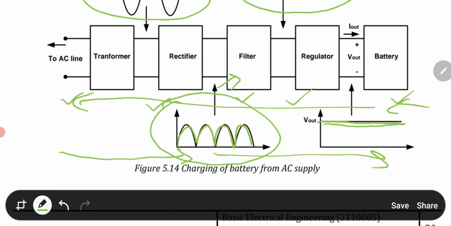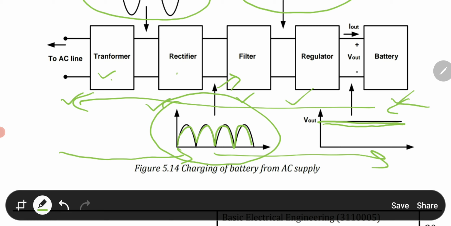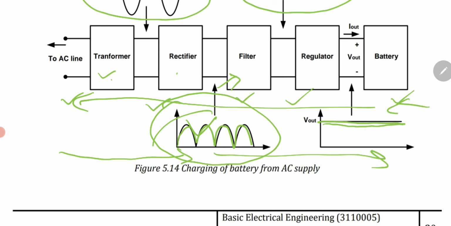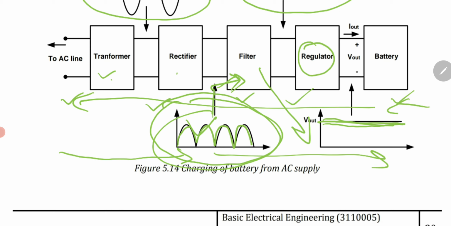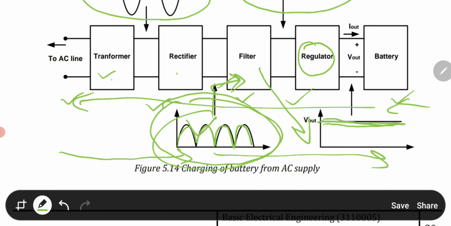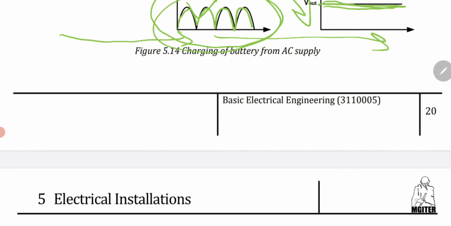If you go from the AC side to the DC side, first the transformer comes in. This transformer feeds the rectifier, and the rectifier converts your AC supply into the pulsating DC supply. Then this pulsating DC supply is given to the filter, and the filter gives you this smooth DC supply. This smooth DC supply will be regulated by the regulator, and as per the desired voltage we can charge our battery. So that's how it works.